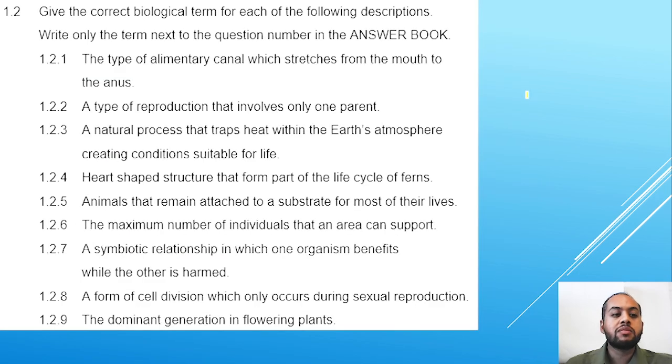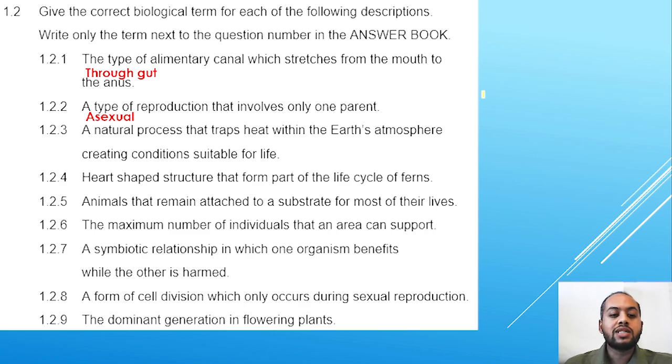The next list of terminology, 1.2.1, the type of alimentary canal which stretches from the mouth to the anus is referred to as the through gut, because you have two openings, the mouth and the anus. A type of reproduction that involves only one parent. Remember, there's two types of reproduction. It's sexual and asexual reproduction. The type of reproduction only involving one parent is asexual reproduction. Sexual reproduction is the one that involves two parents.